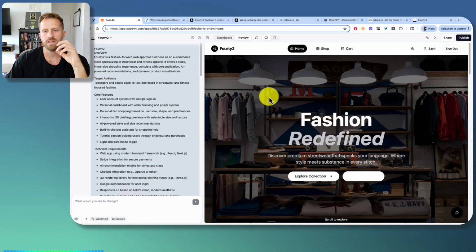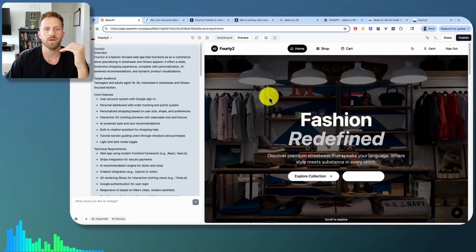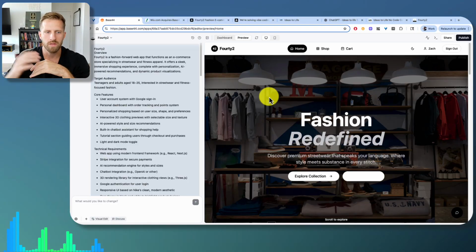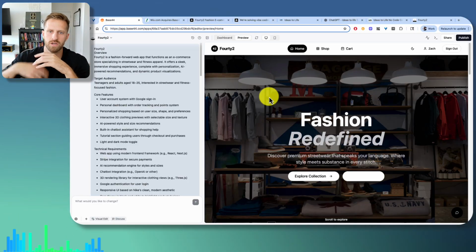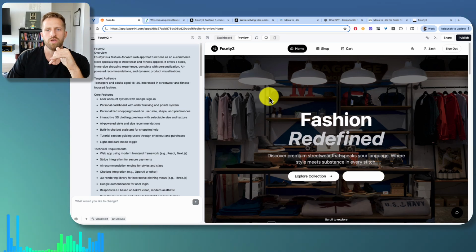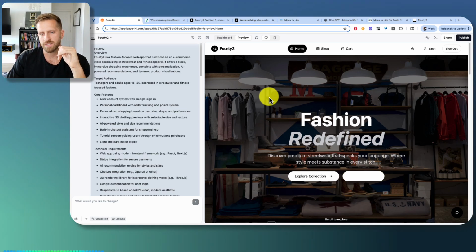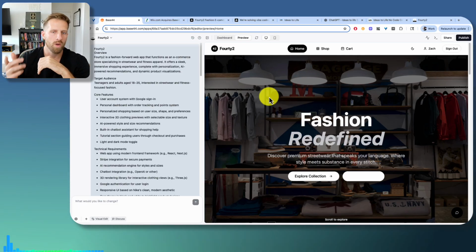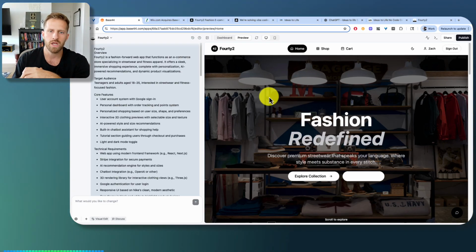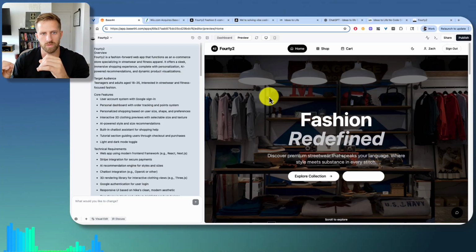Sometimes creating specific things like stores might be better on one platform compared to the other. The other might be better at creating a CRM platform, or might be better at creating a landing page. So you can't really get a full grasp on which one's better on one prompt with one type of app, but you can get a good idea. We had the exact same prompt for Bolt and Base44. These are the results we got.